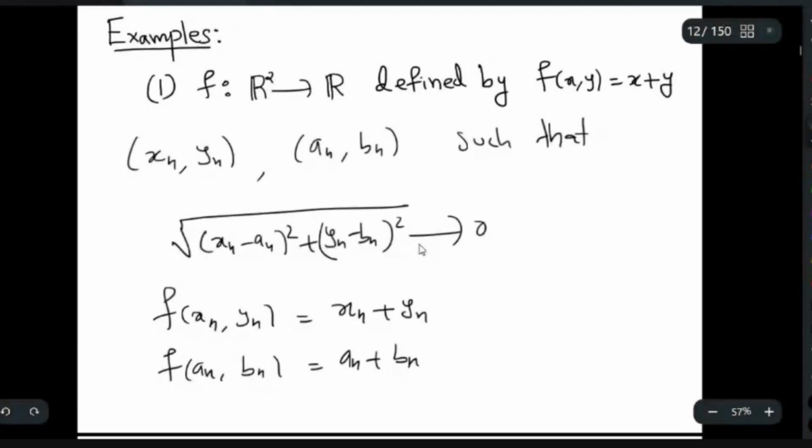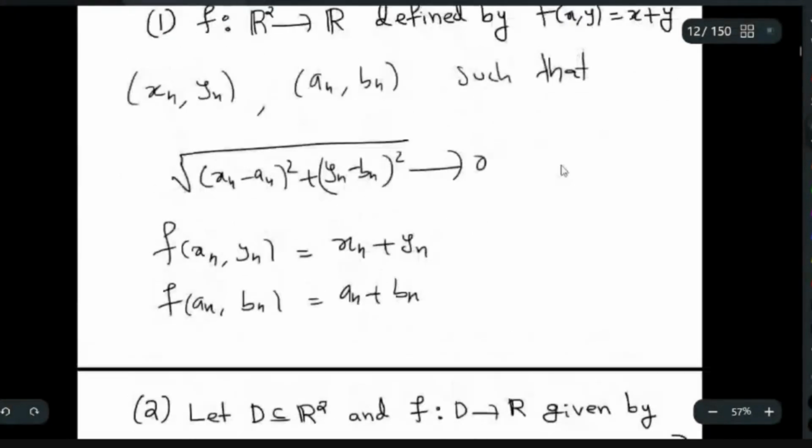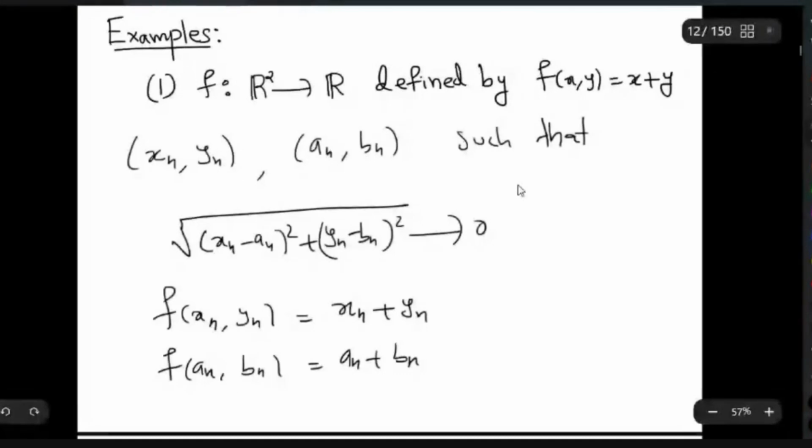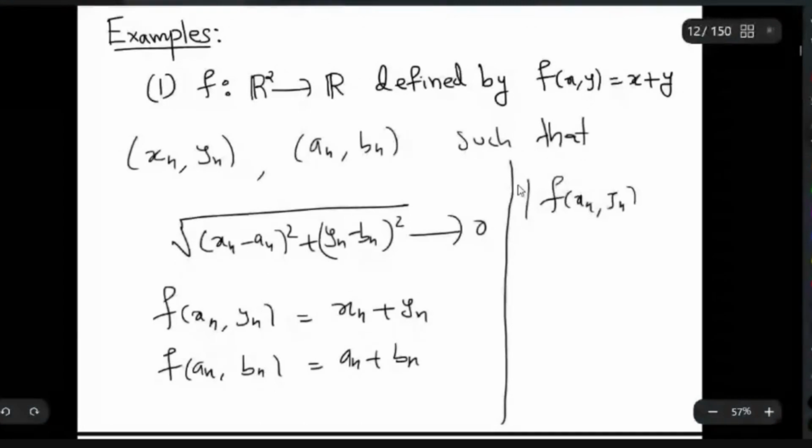Then what happened to this modulus of f of (xn, yn) minus f of (an, bn)? That is less than or equal to, using the triangle inequality, mod xn minus an plus mod yn minus bn.